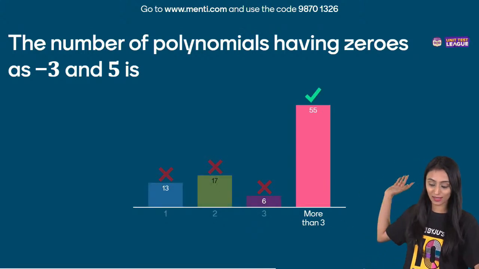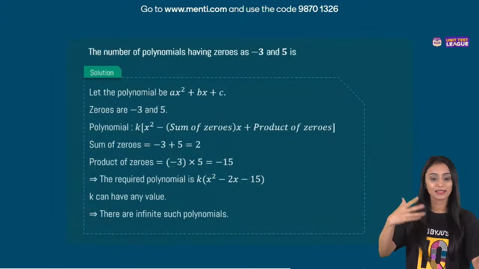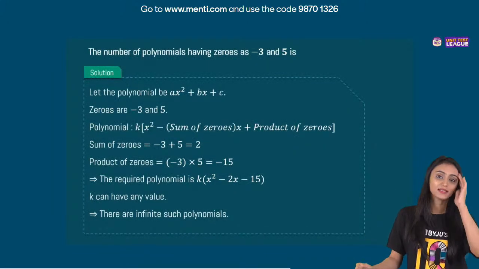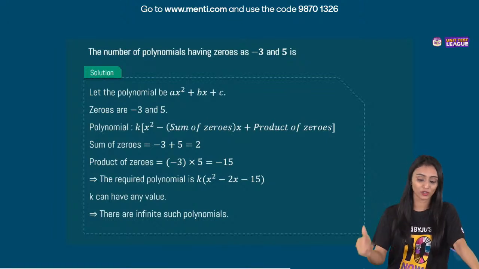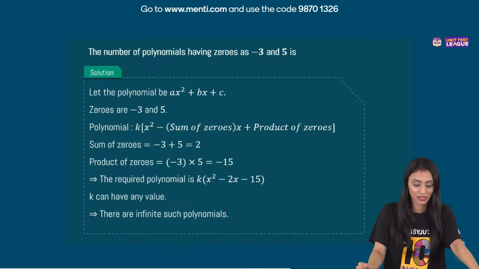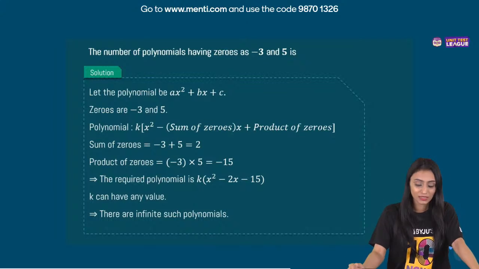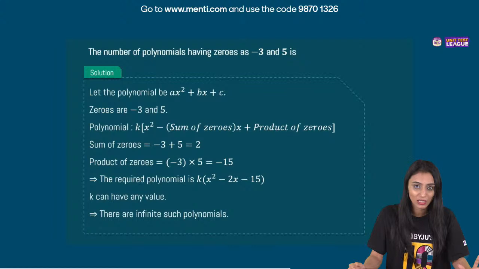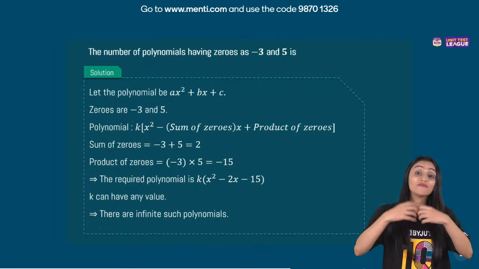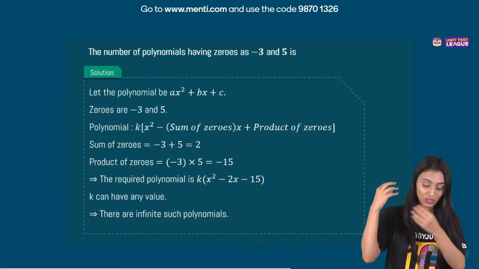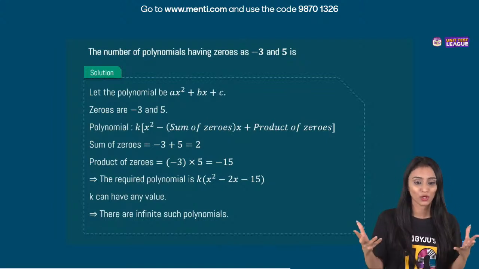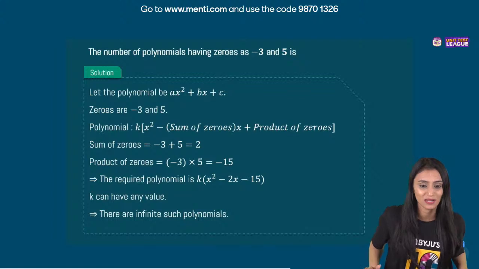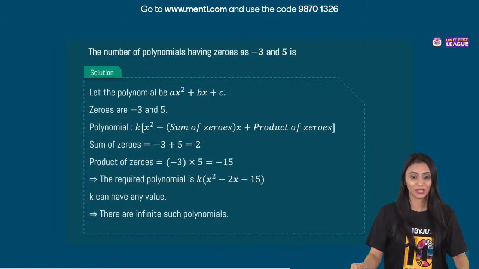Many students are saying yes, it's more than 3. Let's understand the concept. Why is it so? Because minus 3 and 5 are the zeros here. We will first find out the sum of zeros and the product of zeros. That's going to be 2 and minus 15 respectively. Let's put it in the formula. That's going to be x square minus 2x minus 15. So k can take any value, right? So this way there will be infinite such polynomials possible. If I put k as 2, it would be a different polynomial. If I put k as minus 3, it would be a different polynomial. So infinite polynomials are possible in this case. That's why it was more than 3.